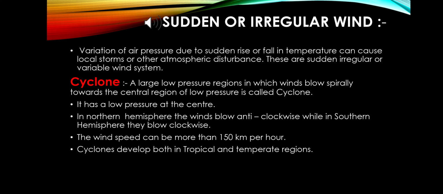A few examples of tropical cyclones are here: the tornado of the Mississippi basin, hurricane in the Caribbean basin, typhoon in the North Pacific Ocean and China Sea around the Philippines, and cyclone in the Arabian Sea and Bay of Bengal. So these are the most important examples of cyclones.